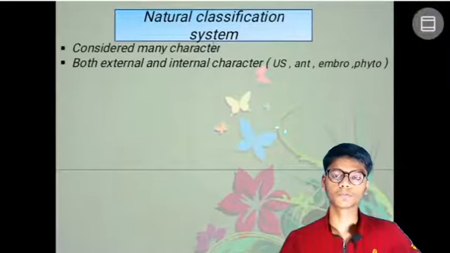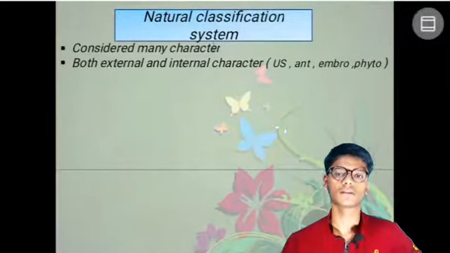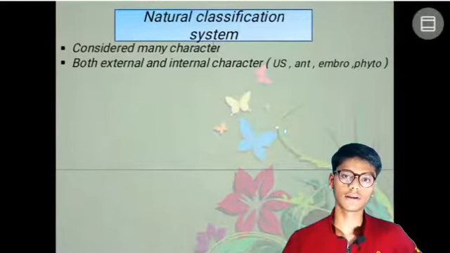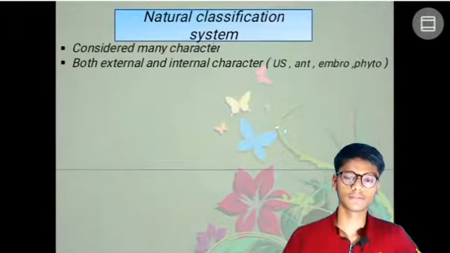Externally they classified, and internally they studied the plant and then classified the plants.